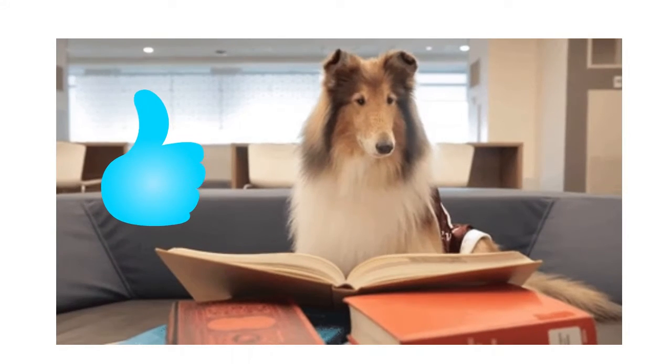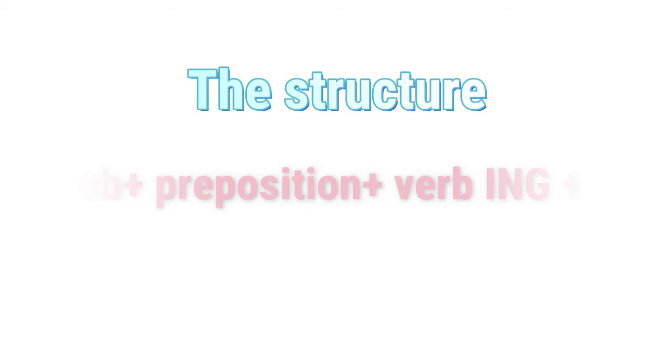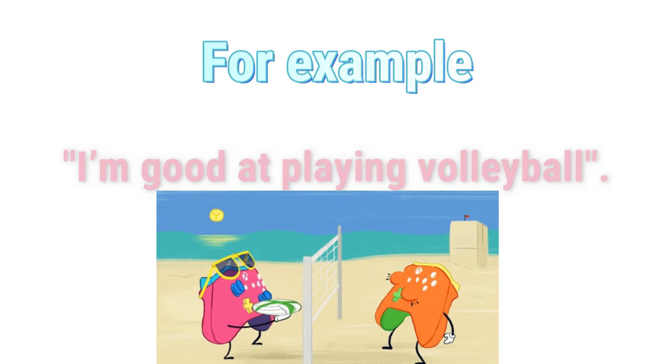As an object of preposition. A gerund can be paired with a prepositional phrase. The structure is subject plus preposition plus verb in -ing plus the complement. For example, I'm good at playing volleyball.